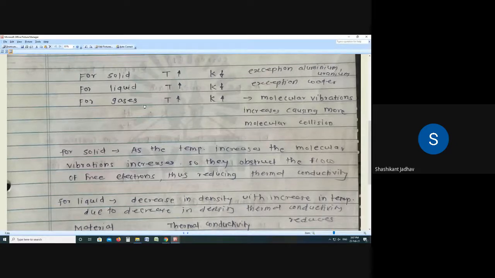Write down for liquid. For liquid, if temperature increases, then thermal conductivity reduces. What is the reason behind this?